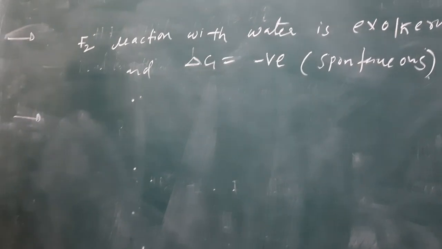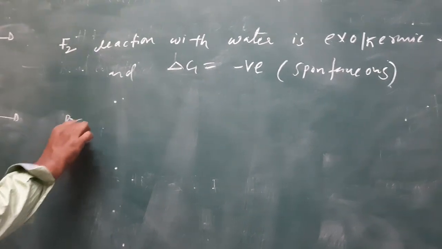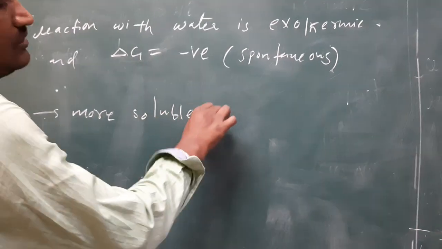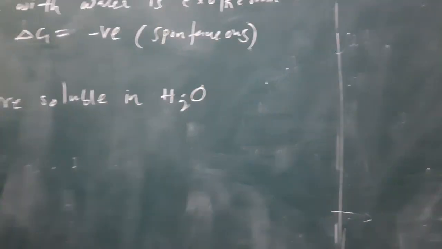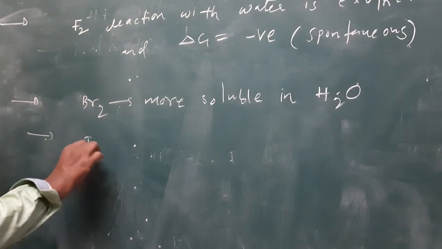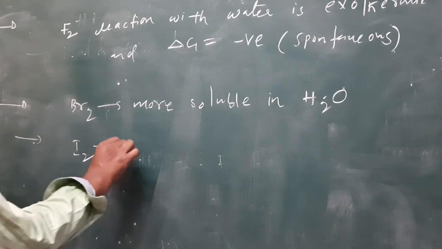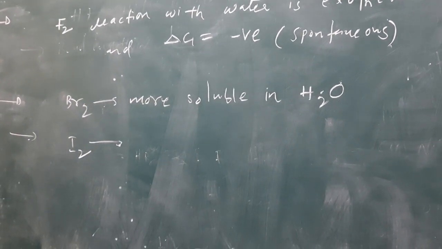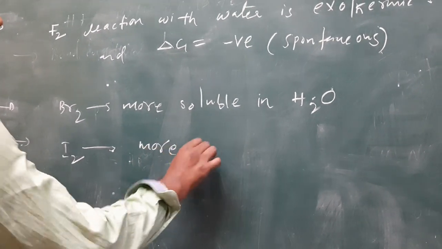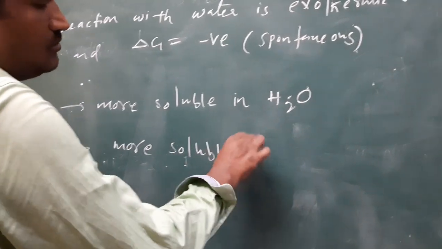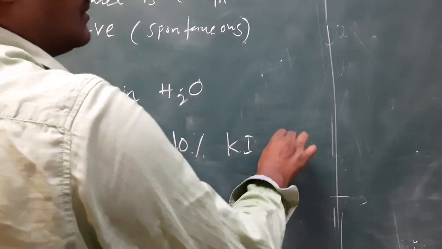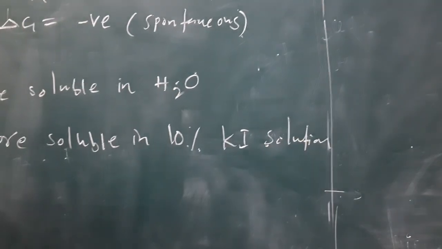Now bromine is more soluble in water among all the halogens. Iodine is less soluble in water, but iodine is more soluble in 10% potassium iodide aqueous solution.